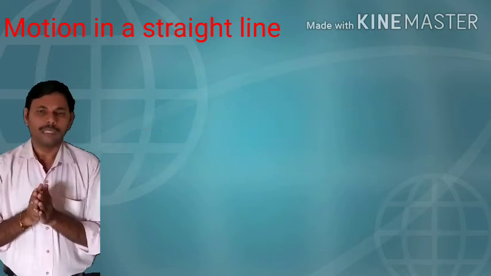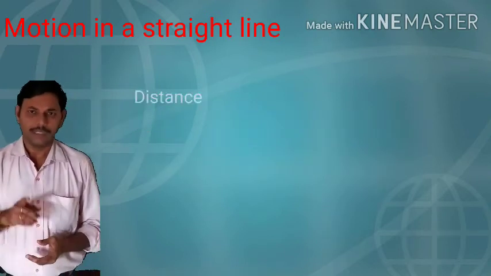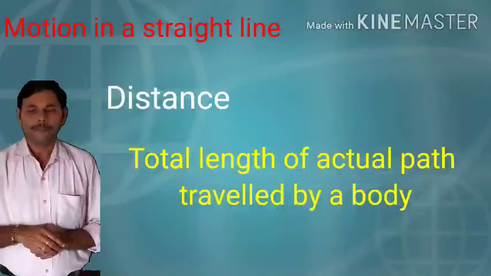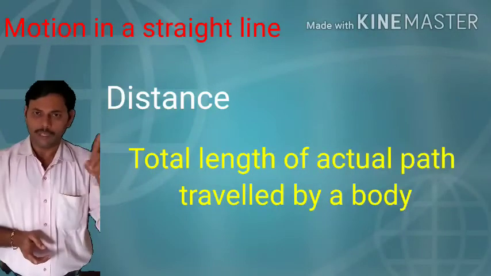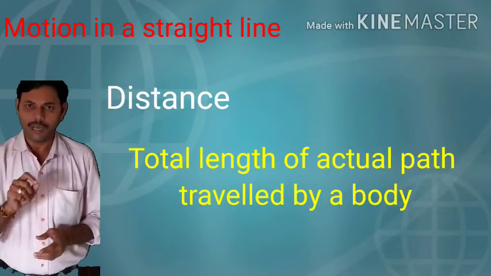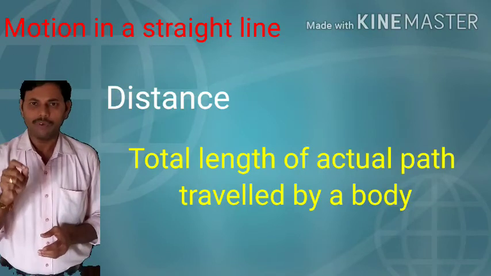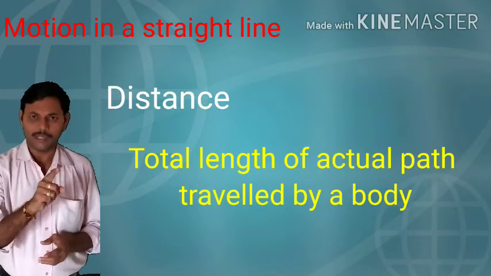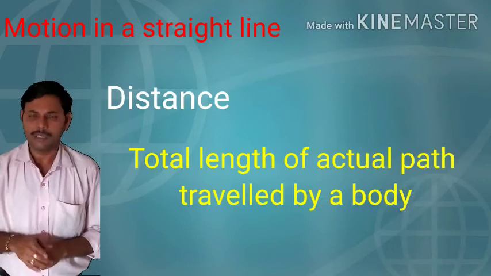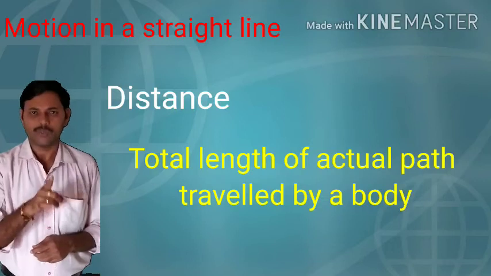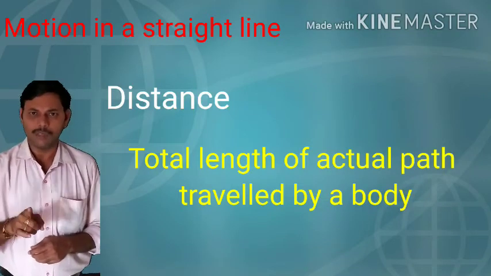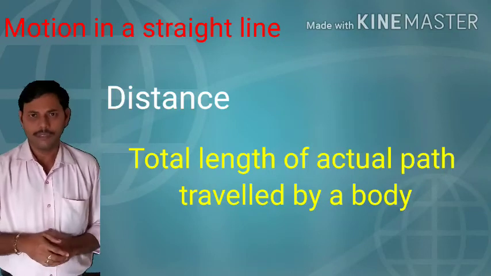Next comes distance and displacement. Distance: change of position of a body without reference to direction, or total length of actual path travelled by the body, is distance. I repeat, total length of actual path travelled by the body is distance.